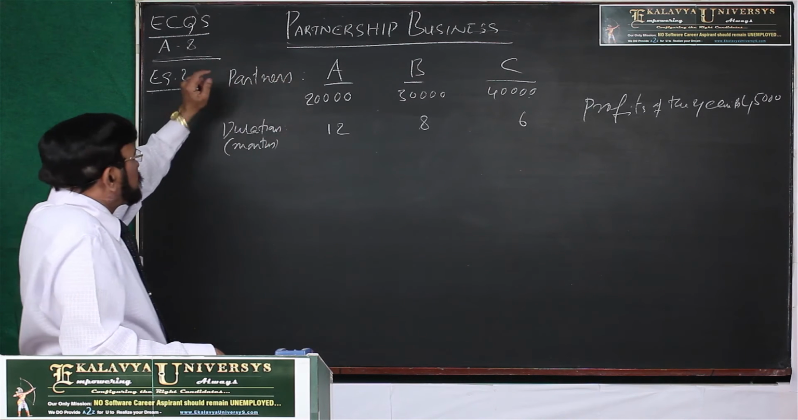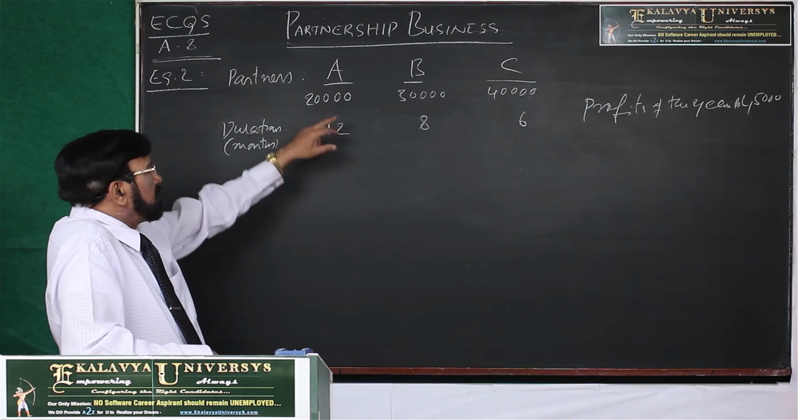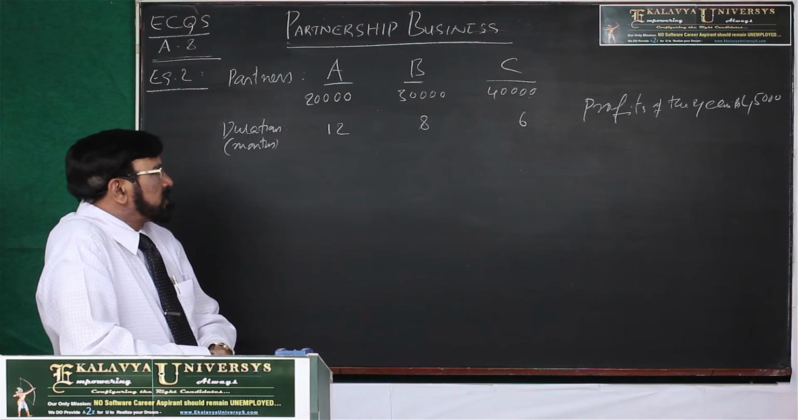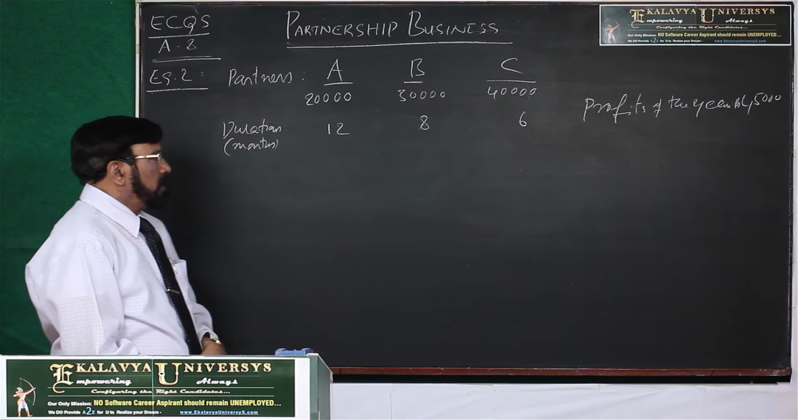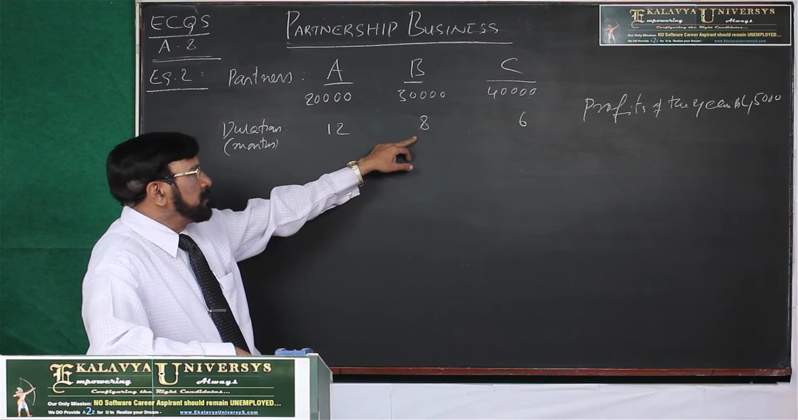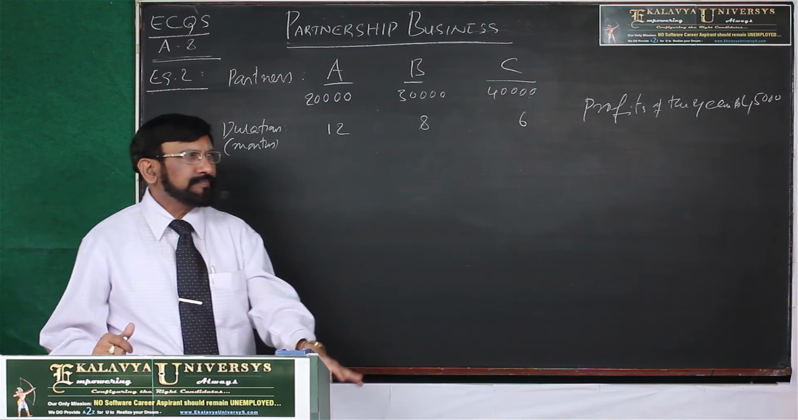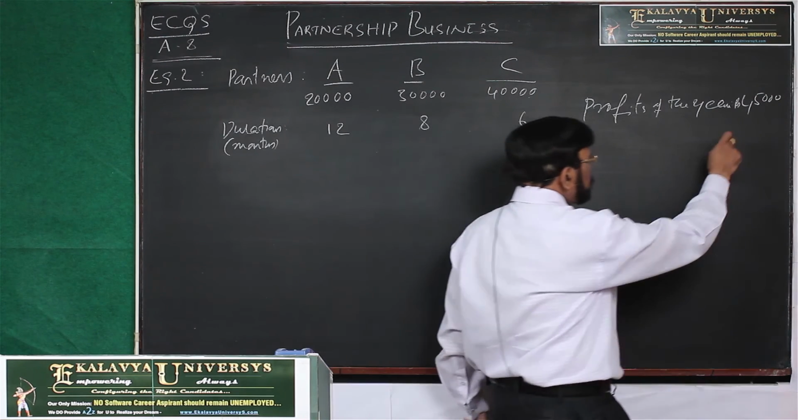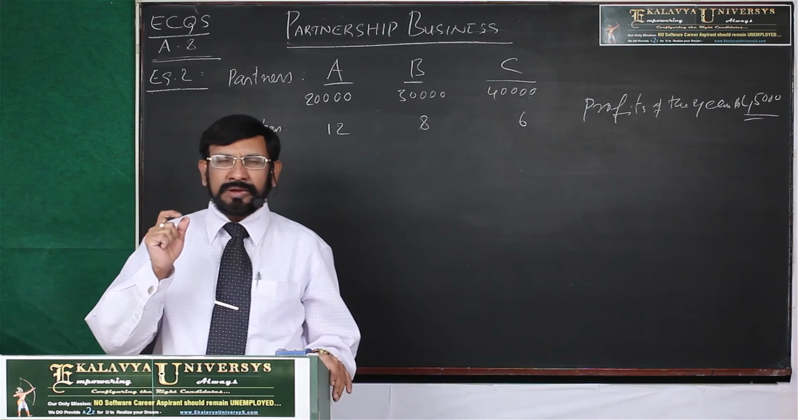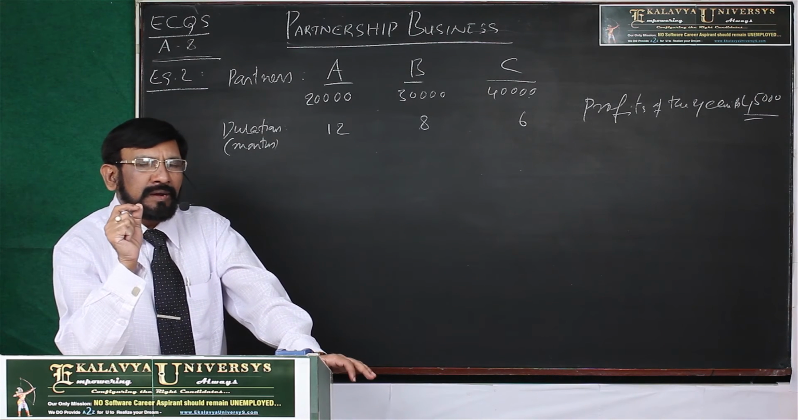Now we see example 2. There are 3 partners in the partnership business, A, B and C. A's capital 20,000, B's capital 30,000, C's capital 40,000. Now, after 8 months, B retired from the business. After 6 months, C retired from the business. At the end of the year, they got 45,000 rupees profit. How is it shared among the partners? That is the question. Then we have to calculate.